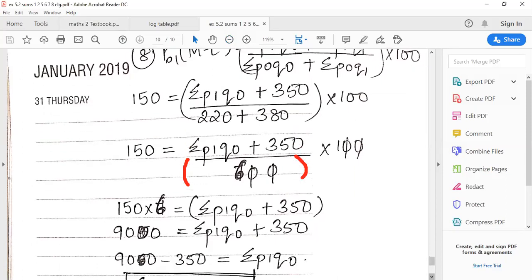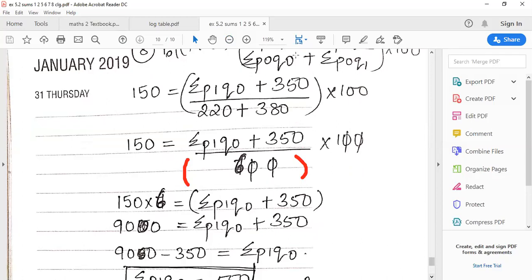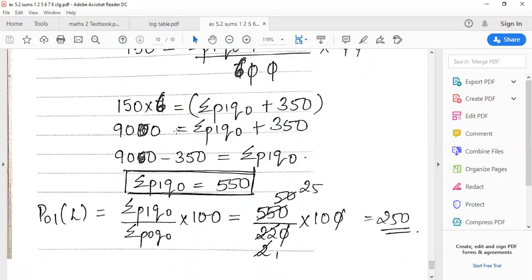All right. So I have cut the 600 over there. So remaining is 6. So I do cross multiply. I send 6 over there. Cross multiplied. 150 into 6. The numerator I left here itself. So 150 into 6 gives me 900. Bear with the cancellation, please. It's not 9,000. It's 900. Then plus 350 will come this side and it will be subtracted. So you get summation P1 Q0 to be 550. So that fourth summation which was left, you finally got it.